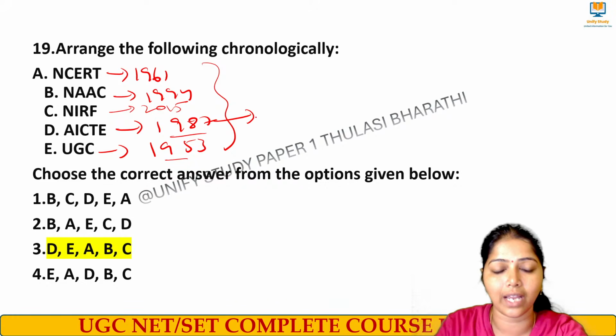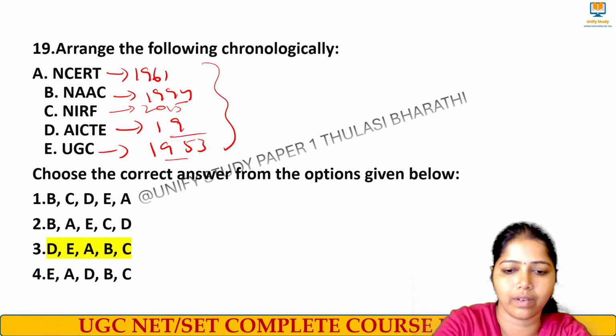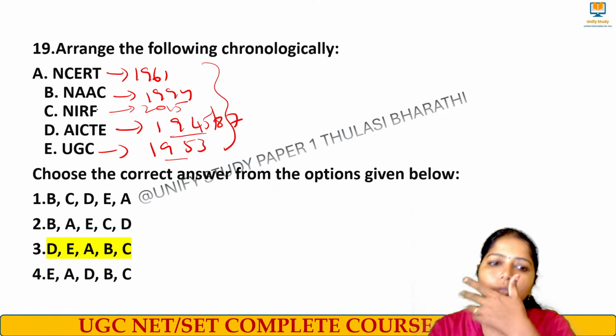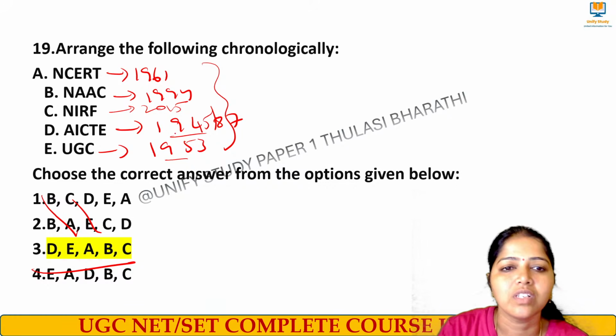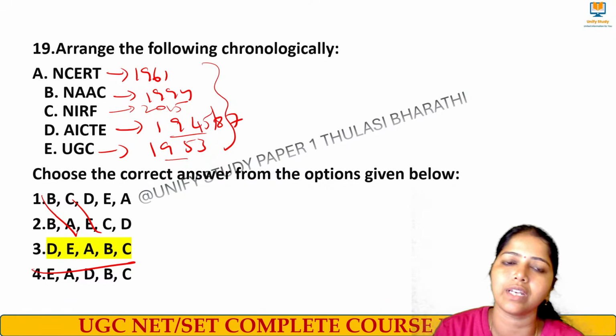AICTE got started in 1945, and it was given statutory status in 1987. So D comes first, and all the others are eliminated. So 1945 AICTE, next comes UGC, next comes NCERT, next comes NAAC, and next comes 2015 NIRF.